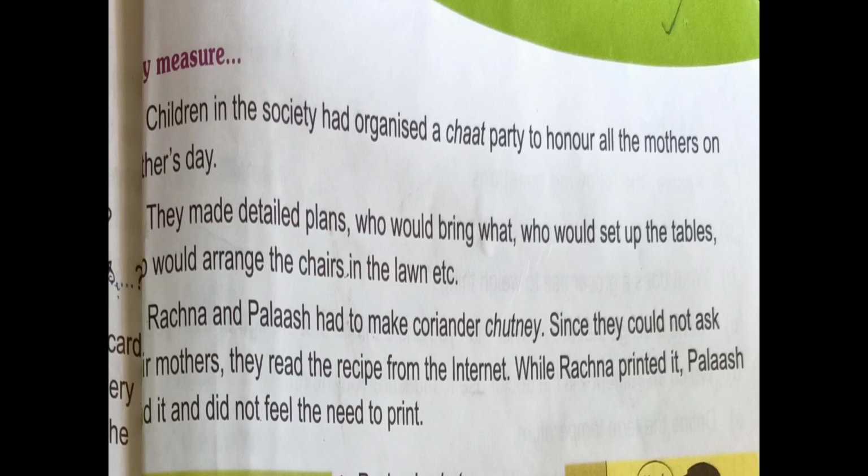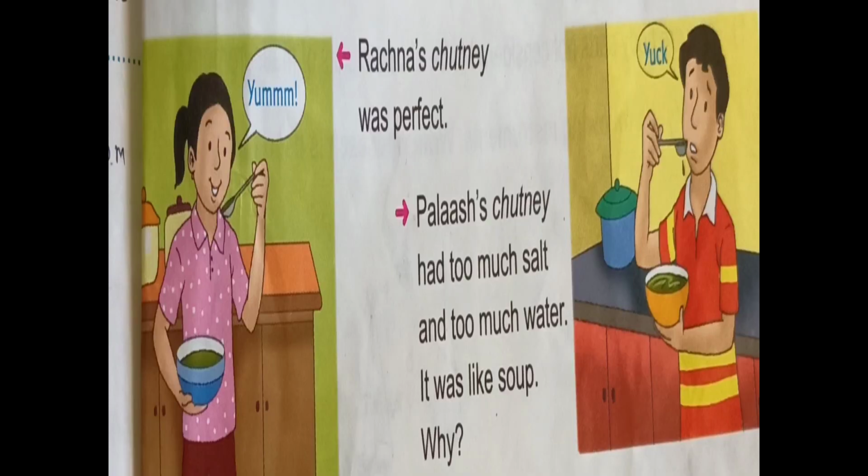Whether it is cooking or building houses and bridges, whether it is making soaps and toothpaste or buying and selling things in the market, measurement is extremely important. Understood, children? Why is measurement important? Yes, everything. While cooking, measurement is important, and when they are building houses and bridges, measurement is also very important. Whether it is making soaps and toothpaste or buying and selling things in the market, measurement is extremely important.